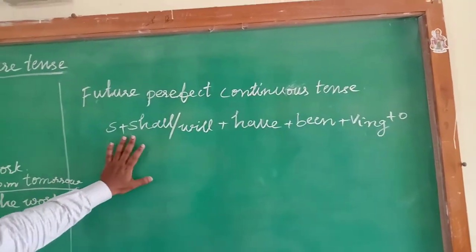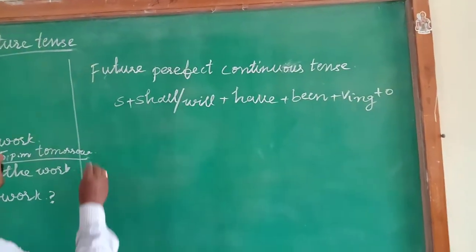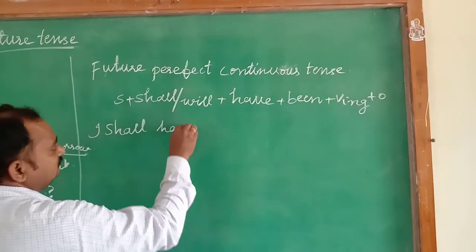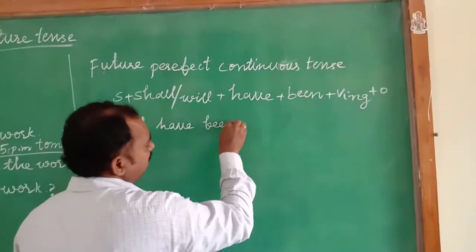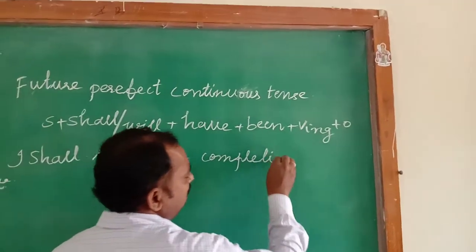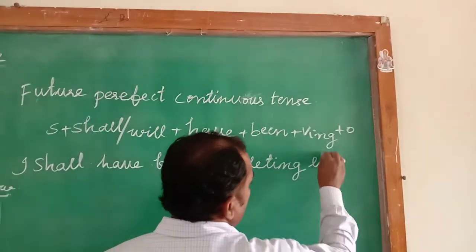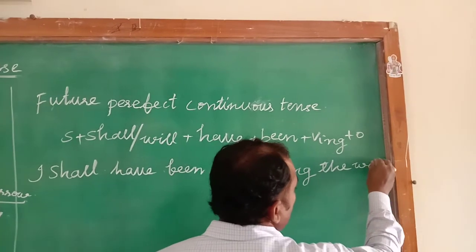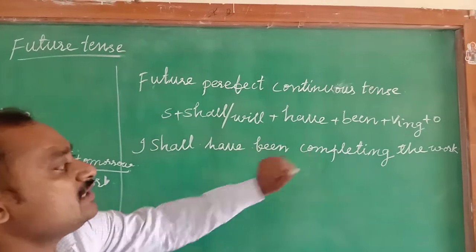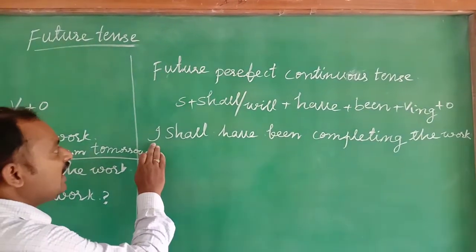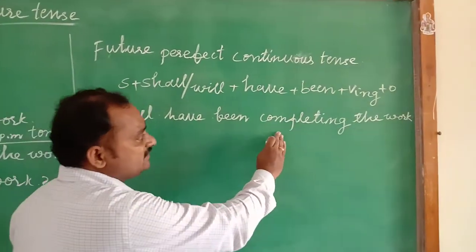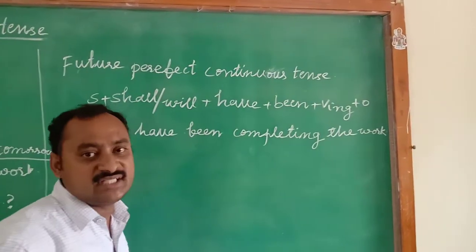I will explain this structure with the help of an example sentence. This is the example sentence: I shall have been completing the work. In this one, I is the subject, shall is the be form, have been completing is the verb ing form, the work is the object.